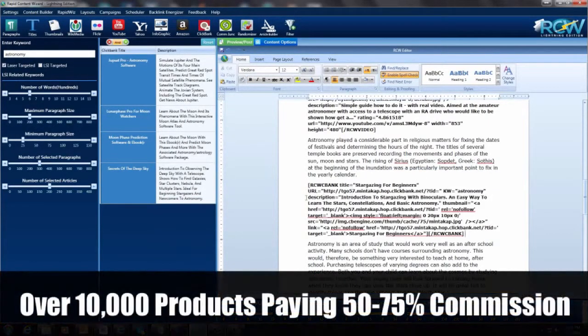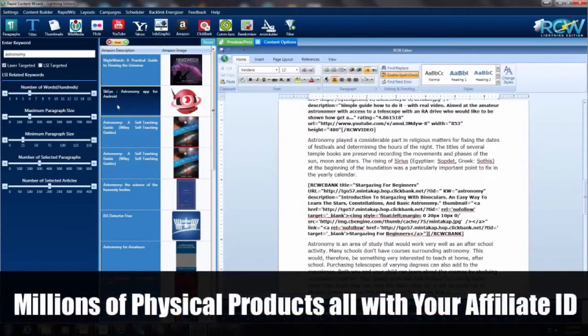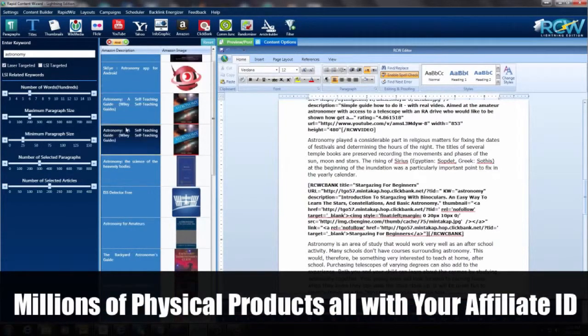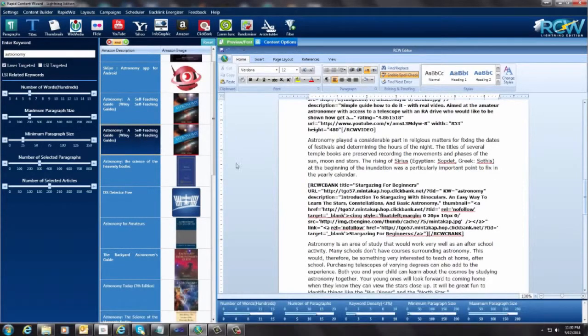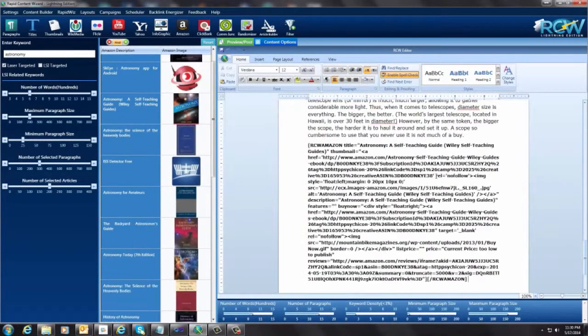And now we have a ClickBank offer. And as well, I'm going to put an Amazon offer in here as well. Okie doke. And now we have all kinds of astronomy guides and things in here. Here's one, an astronomy guide. And I'm just going to stick this right on the end. And there we go. Okay. Well, now we have everything that we want in our article.